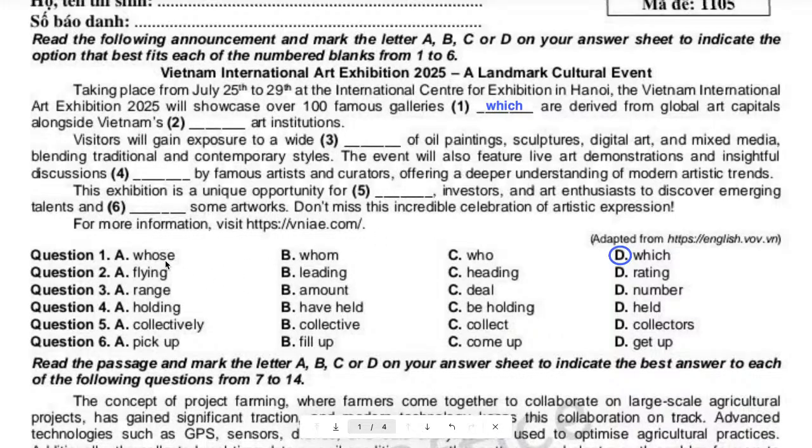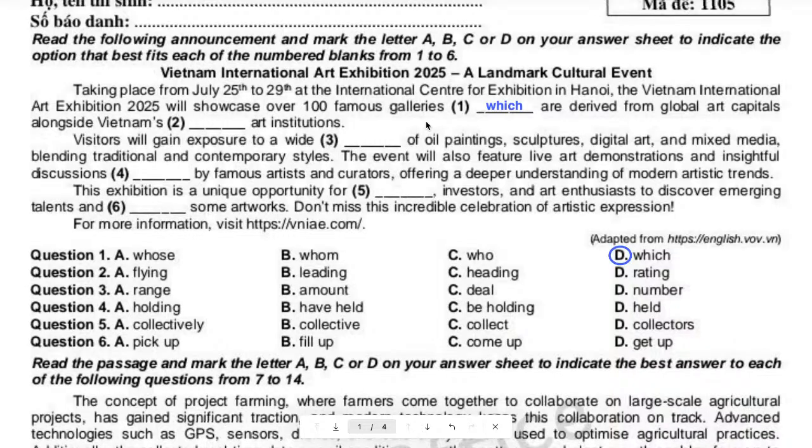Who sometimes we can use for something, but in this case we don't need whose, because if we put whose here, after that we need a what? We know whom and who are wrong, but whose, if we put it here, after that we need a noun, right? Because when we use whose, we are talking about possession, which means it possesses something. But here we see the verb to be are, so that's why who is also incorrect. So the only option we have here is which, because it replaced one of the famous galleries.